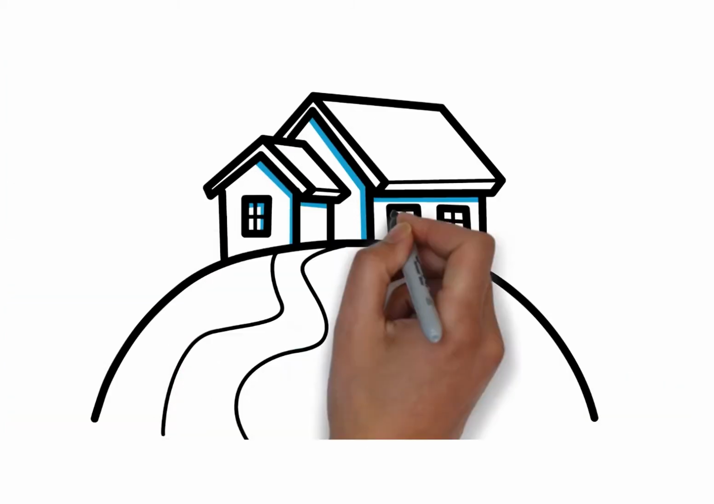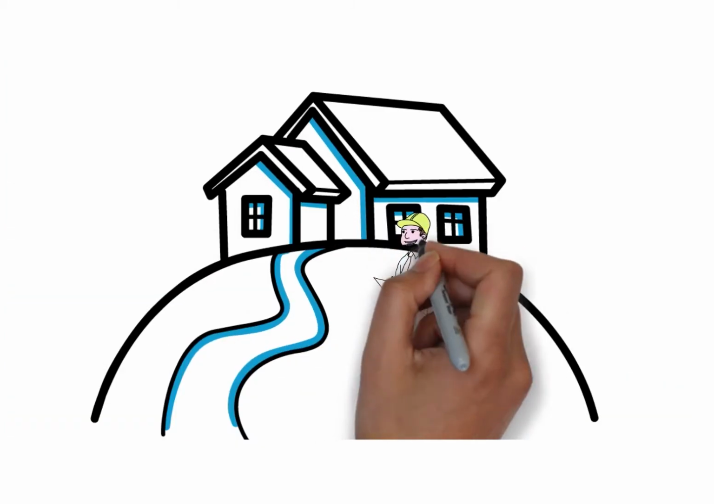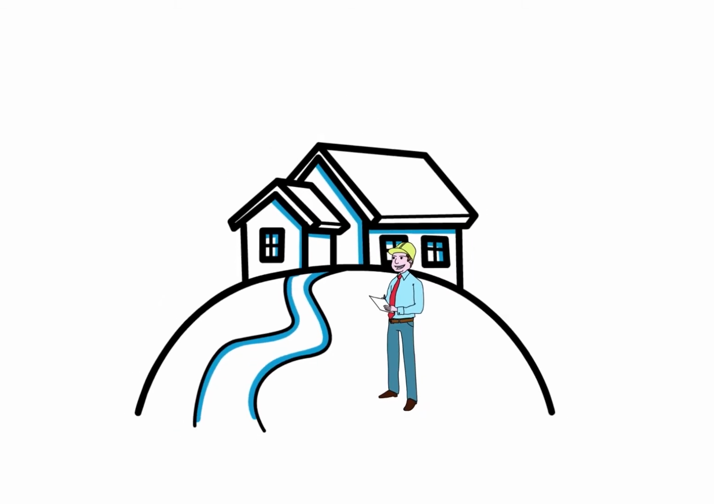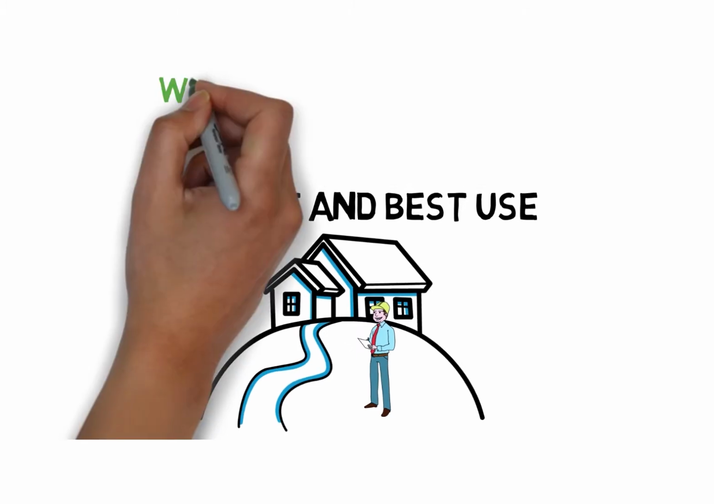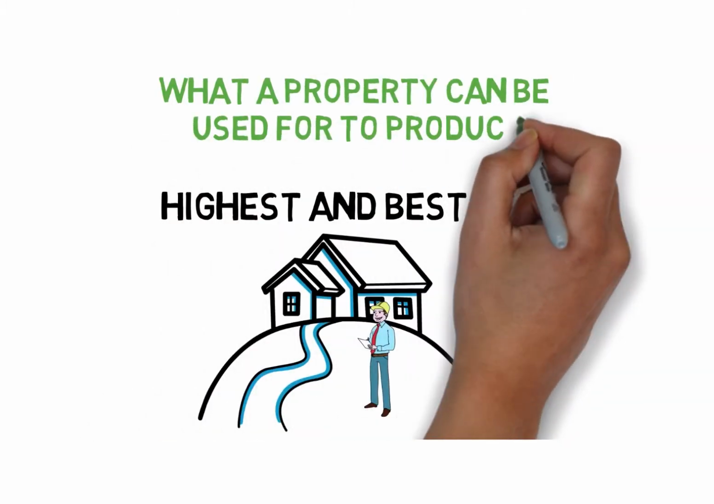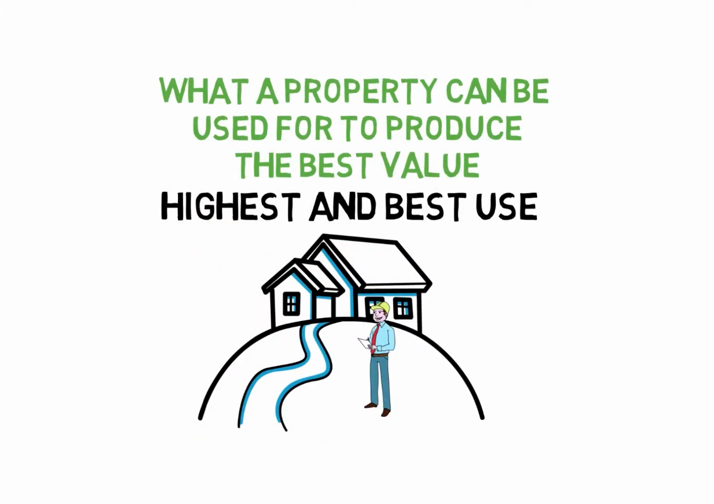The first thing an appraiser will consider in doing an appraisal on a property, for example, is a concept called highest and best use. Highest and best use deals with what a property can be used for to produce the best income or the best value. Would it be best used for commercial or maybe residential?